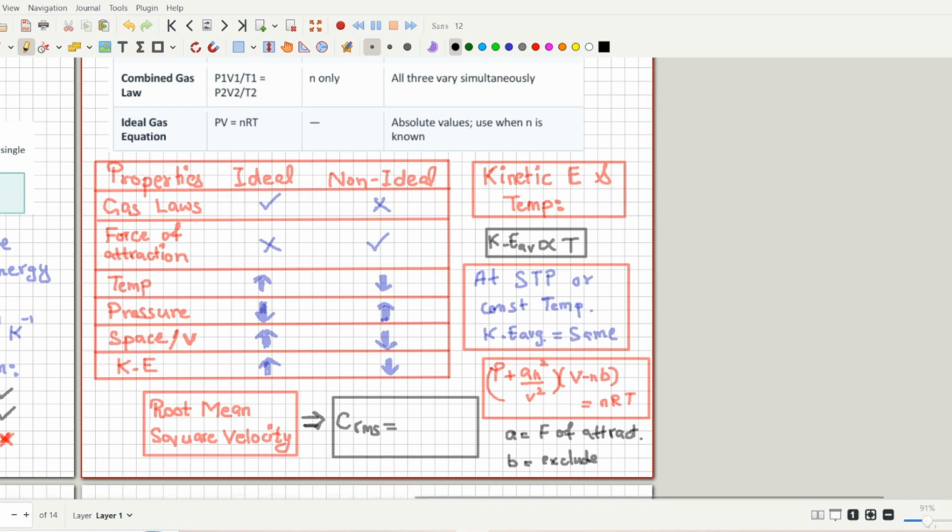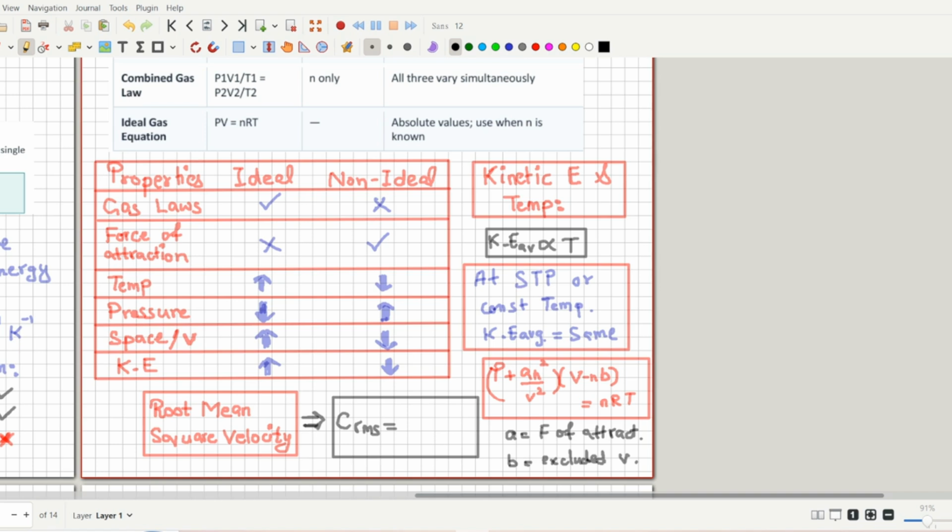Why are we talking about excluded volume? As you know, for ideal gases the volume should be small, right? So we have to exclude volume. When you exclude volume, the gas will move towards non-ideal behavior. So that's why we exclude volume, to move the gas towards non-ideal behavior. When you exclude volume, the gas molecules will come closer, and when they come close they will start developing force of attraction, that is actually a. And when they form force of attraction, they will slowly start converting into a liquid. So that's how they will form a non-ideal gas. So this is the equation for non-ideal gas.